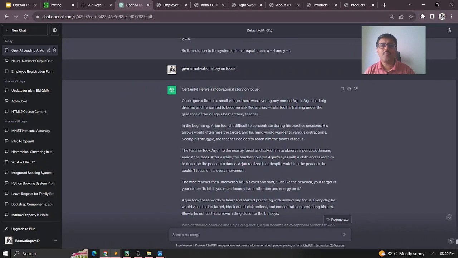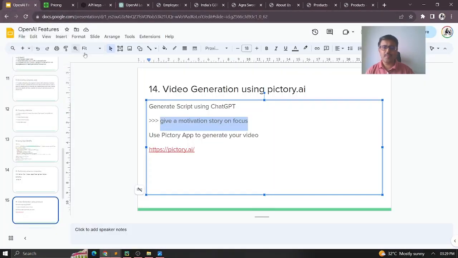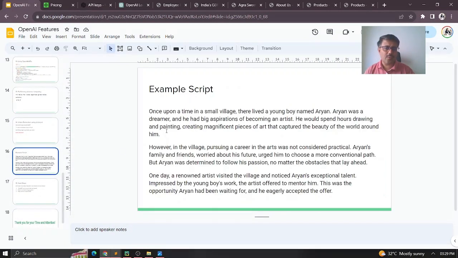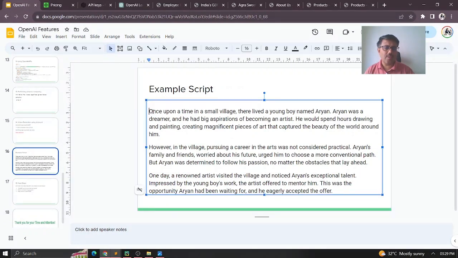I just want to make it into a video now. Let me show how I'll be making it here. For that, I need to go to pictory.ai, the website. For simplicity, I reduced the storyline to only three paragraphs. I'm just using the storyline, and then I try to generate the video.